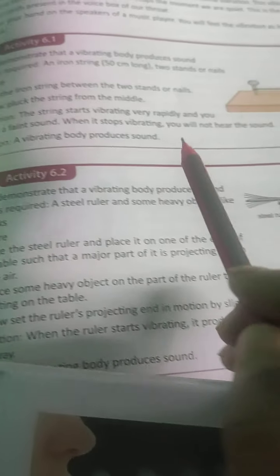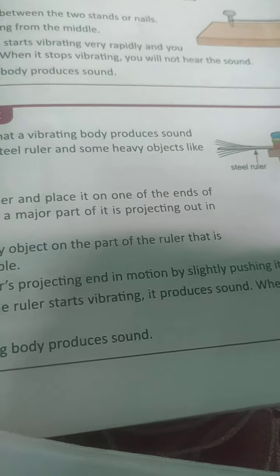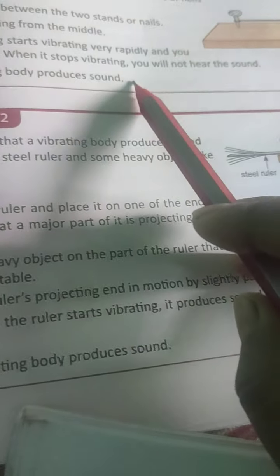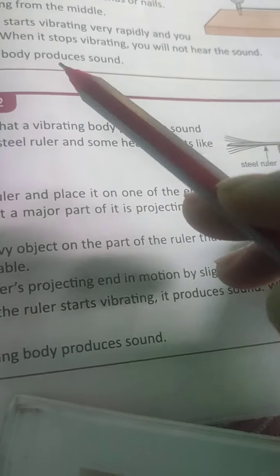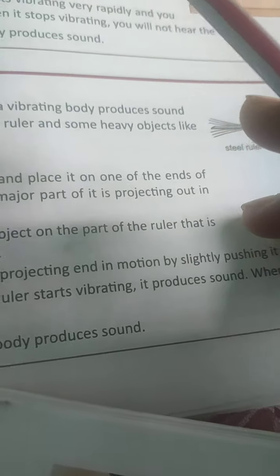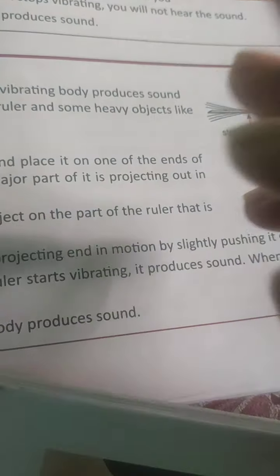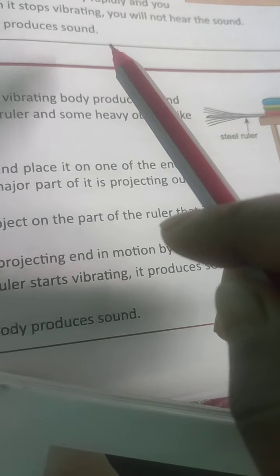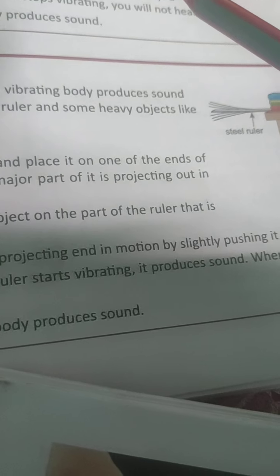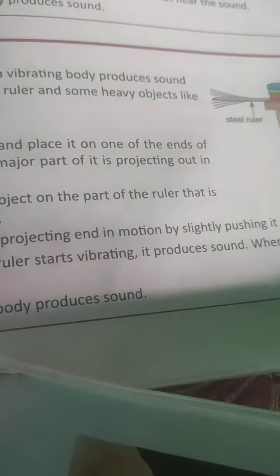So many activities are given here, children. You can read, you can understand. Just once do this activity that I taught here: while speaking, keep your hand on your throat. You will feel some vibration, and this vibration is felt only for the time when we are speaking and stops the moment we are quiet. So this is the vibration of our vocal cords present in the voice box of our throat.